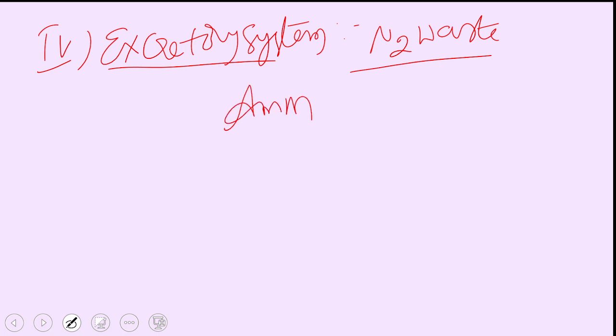So when we deal with the excretory system, why is ammonia not directly eliminated from the human body, why only urea, and why in some other organisms there is uric acid, why there is guanine, why there is trimethylamine oxide? There are so many toxic nitrogenous wastes containing nitrogen. Okay, so we'll deal with that later. This is the fourth organ system, that is the excretory system.